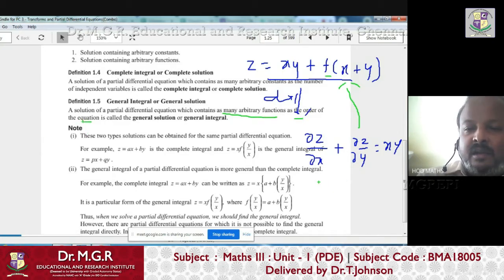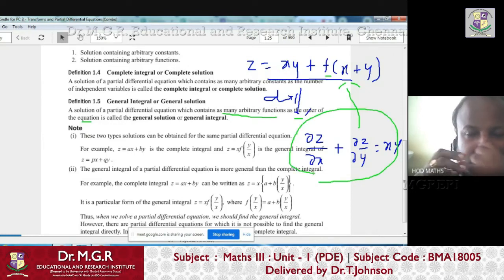So what is the order of this PDE? Dou z by dou x plus dou z by dou y equals xy. What is the order of this PDE? We can always talk about the order of a PDE. For an ordinary equation there is no order, but for a differential equation we can call it order. What is the order of this PDE?